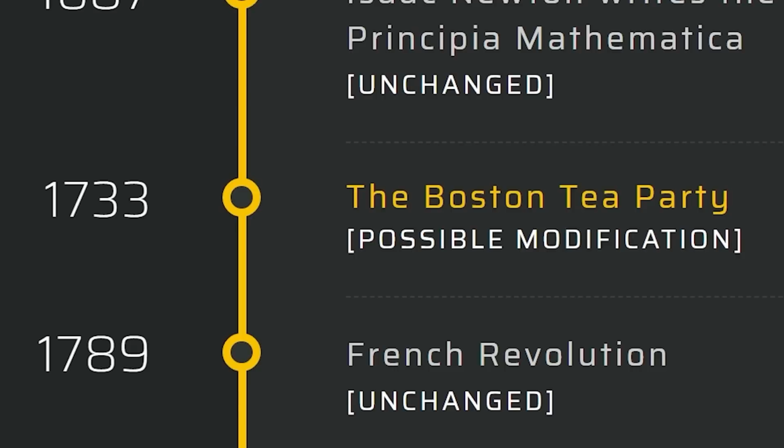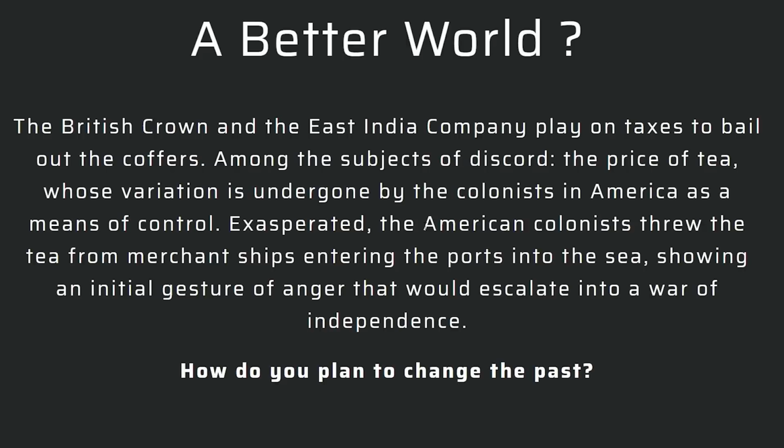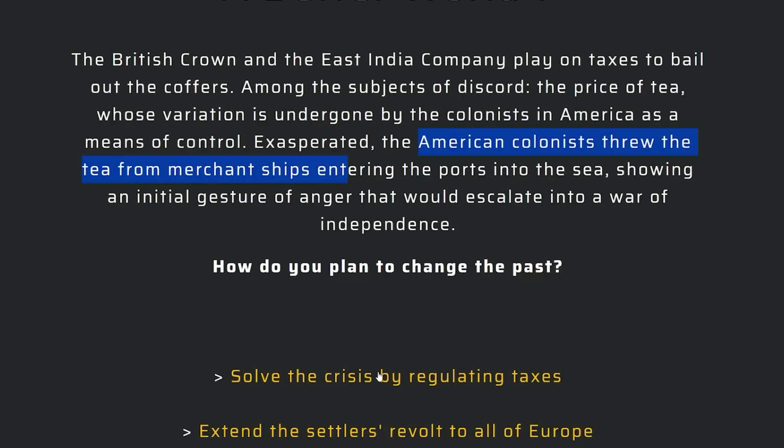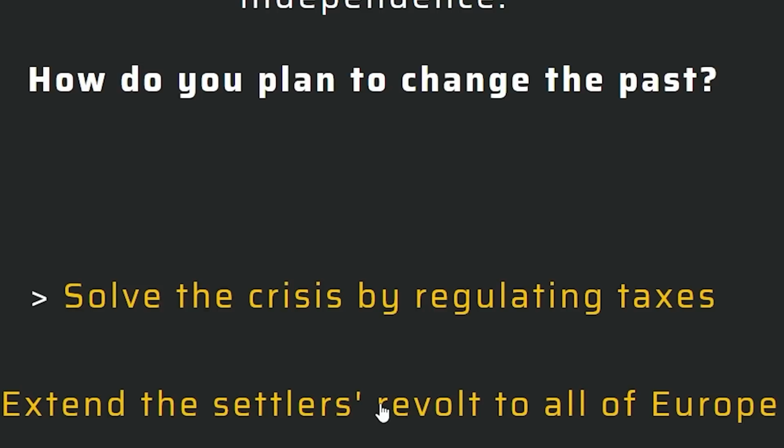All right, well, let's see what we can do with the Boston Tea Party and figure out what's happening in the 13 colonies. So this is the American colonists throwing tea from merchant ships. This is really early. This is 1733. So I can solve the crisis by regulating taxes or extend the settlers' revolt to all of Europe. Whoa, that seems like the more exciting option, but I don't know if I'm gonna want to map that out.